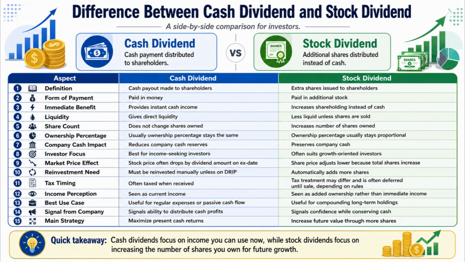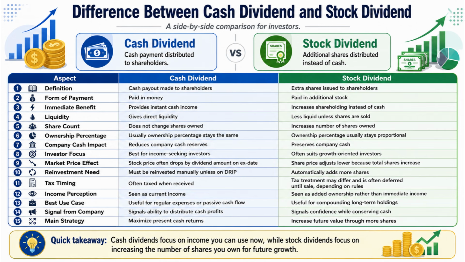Number 9. Cash dividend often causes the stock price to drop by the dividend amount on the ex-dividend date, whereas stock dividend usually leads to a lower share price adjustment because the total number of shares increases. Number 10. Cash dividend must be reinvested manually unless the investor uses a DRIP, whereas stock dividend automatically adds more shares. Number 11. Cash dividend is often taxed when received, whereas stock dividend may have different tax treatment and is often deferred until sale depending on rules.